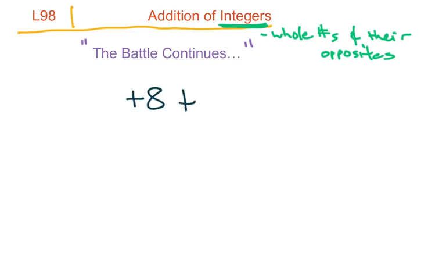So +8 plus -5. The questions are always the same whenever adding or subtracting: is it a battle? Battles occur when there's a positive and a negative, and that's what we have here, a +8 and -5. So yes, that is a battle. Who's going to win? Clearly the 8 is going to smack down the 5, so the positives win. And by how much? Clearly 3. Nothing really new there.